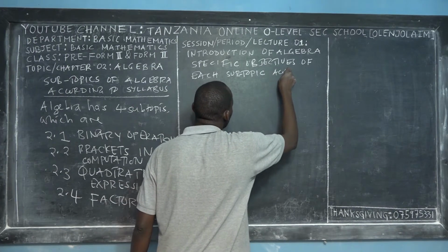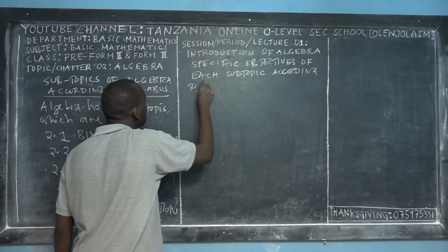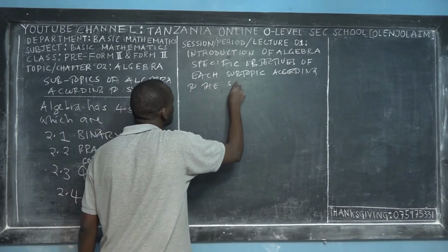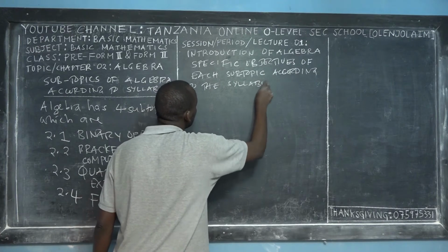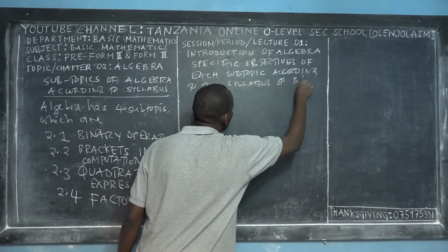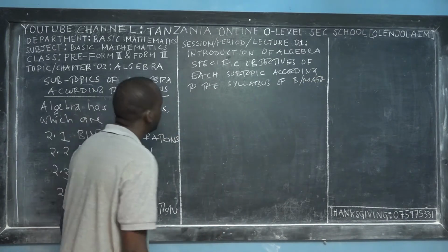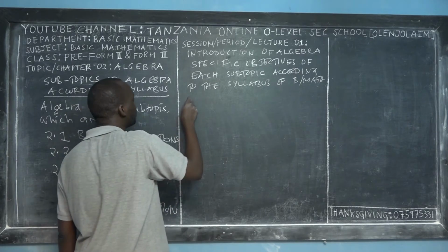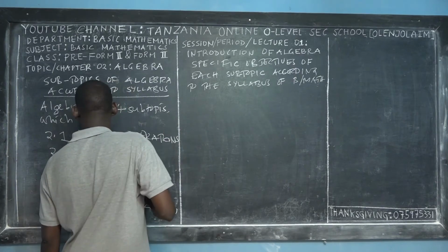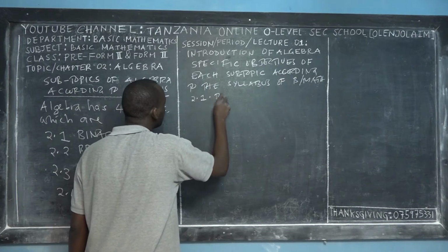According to what? Remember that the reference is the syllabus of basic mathematics in Tanzania, from Form 1 to Form 4. So let us start with 2.1.